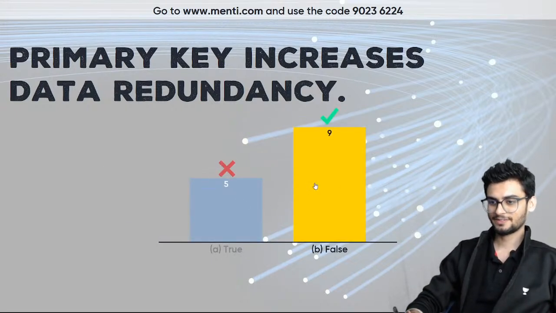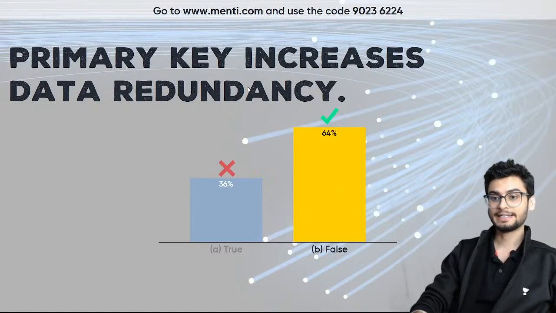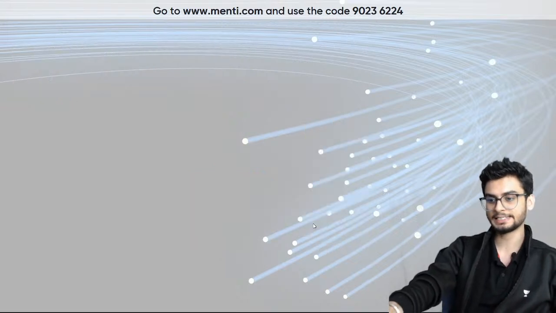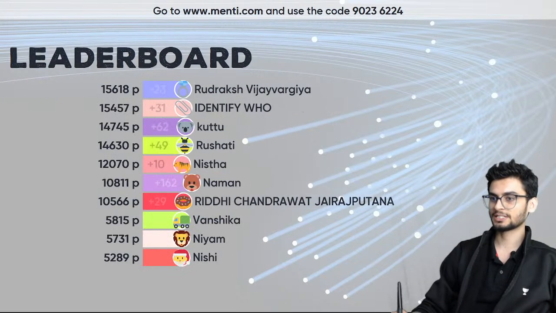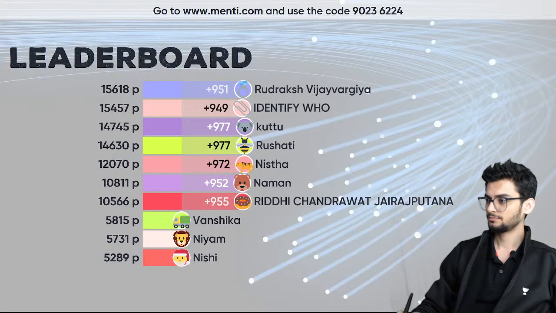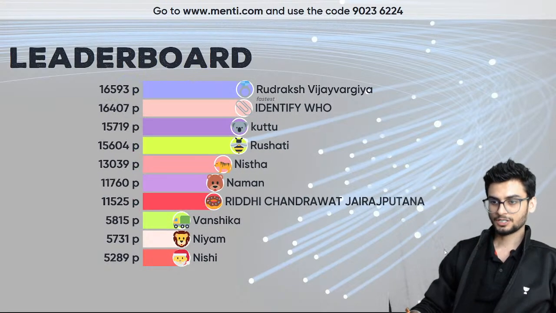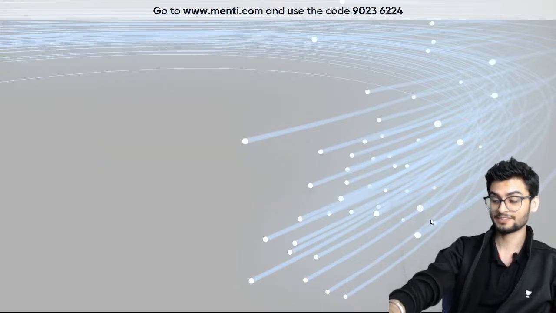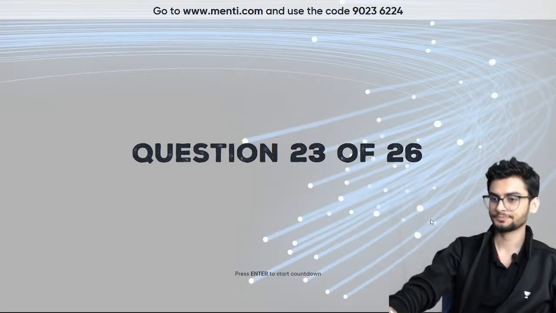And why have, so false is the right answer to this. Data redundancy का मतलब है data duplicacy. अगर आप primary key use कर रहे हो, it in no sense increases the duplicacy of data. Data हमेशा unique रहता है using the primary key. So again, Rudraksh, Tanisha, Kuttu, Rushiti, Nistha, Naman and Riddhi with the right answers. With Rudraksh even the fastest one. To set unique records, yes.